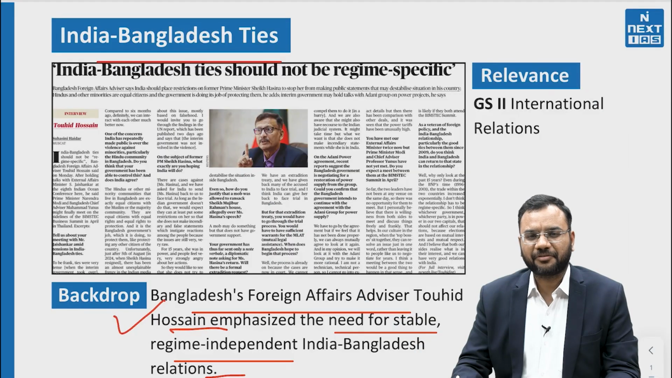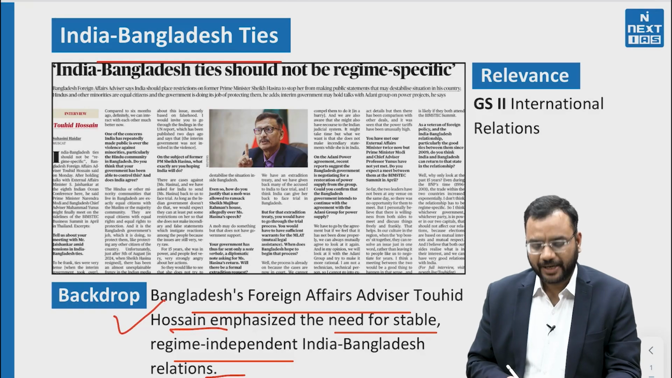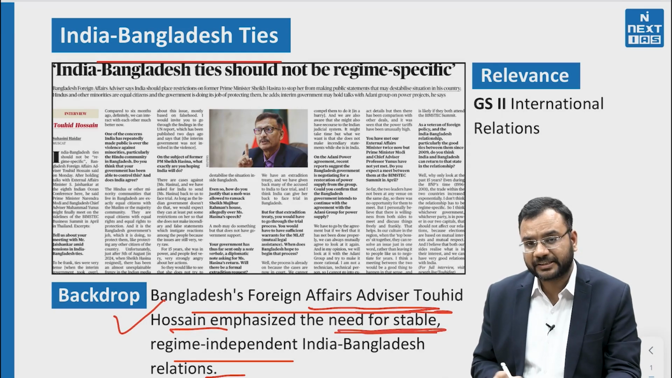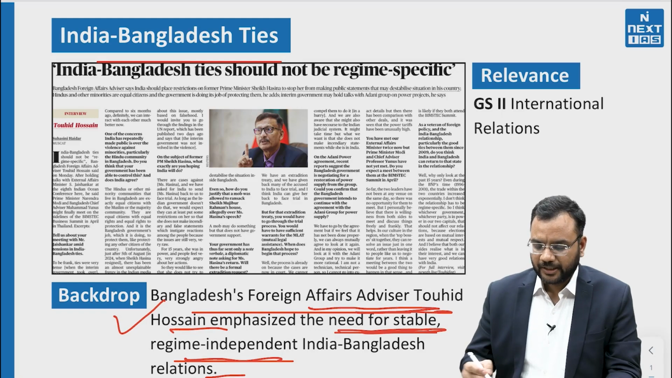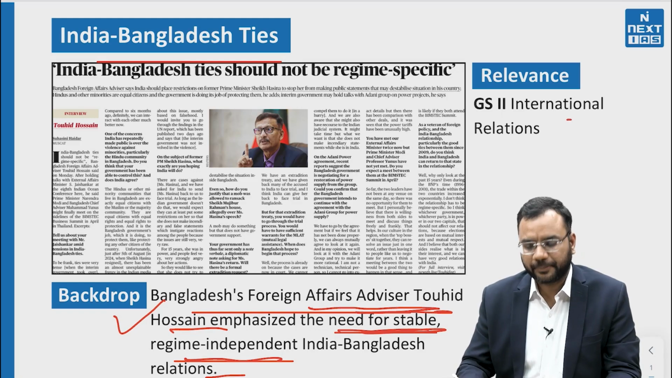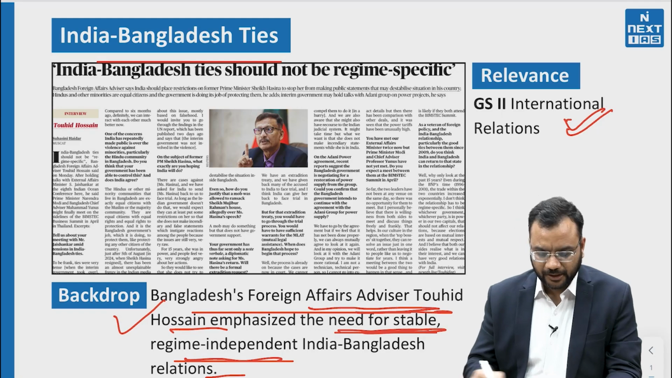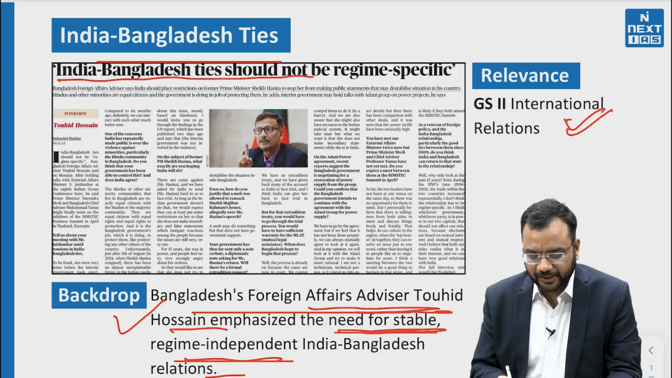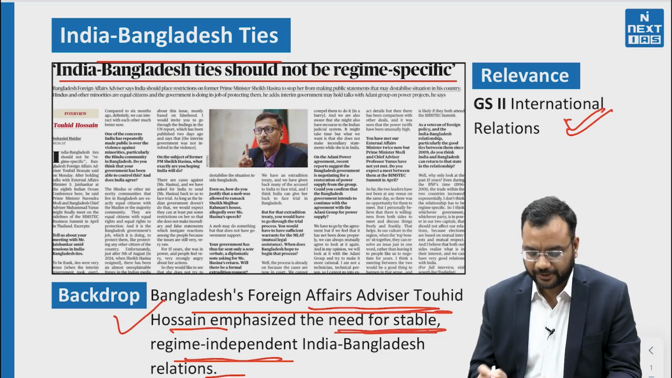Now we will discuss our first article for the mains decoded section. The article has come in the backdrop of Bangladesh Foreign Affairs Advisor Tawhid Hossain emphasizing the need for stable, regime-independent India-Bangladesh relations. This is relevant for our GS2 paper in international relations. The article heading in The Hindu is: India-Bangladesh ties should not be regime-specific.